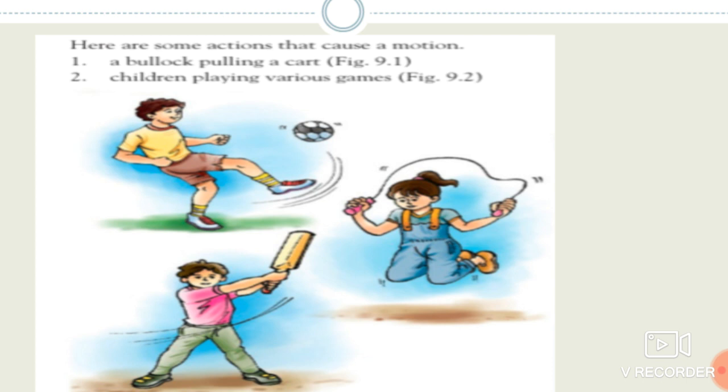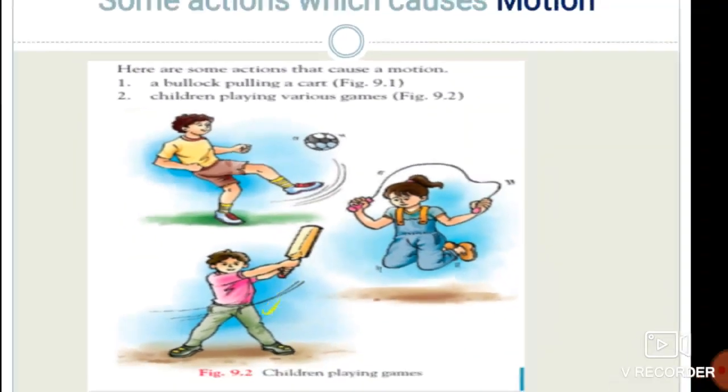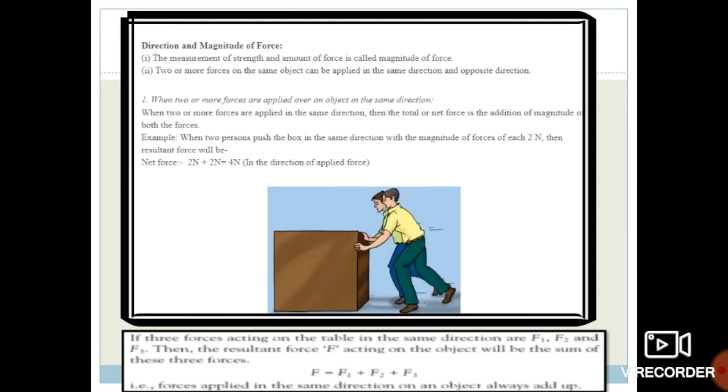These children are playing various games. Okay students, these children are playing various games. So at that time they also cause motion, and that motion is caused by the application of force. Okay, they need to apply the force, and only then can they do their routine work. To kick a ball means we push that ball, so here we apply the force. Okay students, so these are all the examples which cause motion.